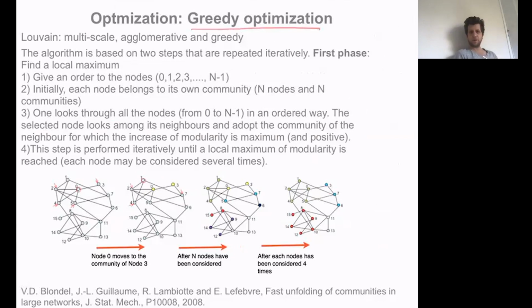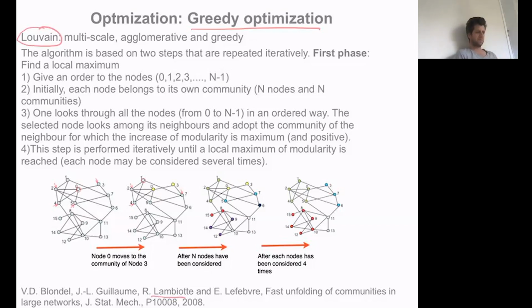So here, what I would like to do is to present one such technique, which is called the Louvain method. And I present it for two reasons. First of all, I was one of the authors of the method, which means that I know it quite well. It's going to be easier for me to explain it. But more seriously, I'm going to present that method because it's a de facto standard these days when you optimize modularity, because the method has been implemented in most libraries and in most programs for the analysis of graphs.